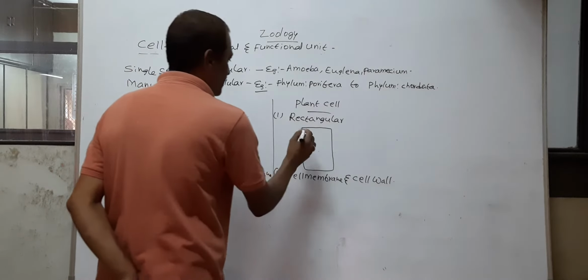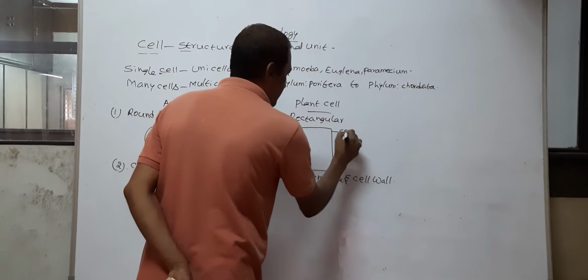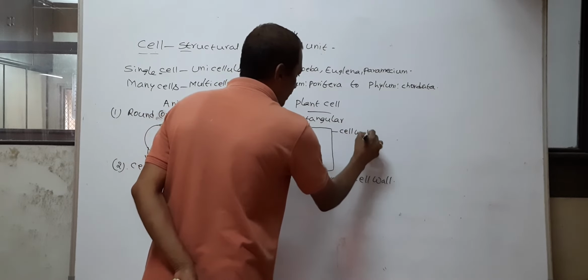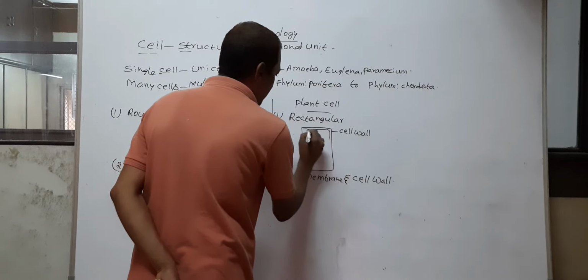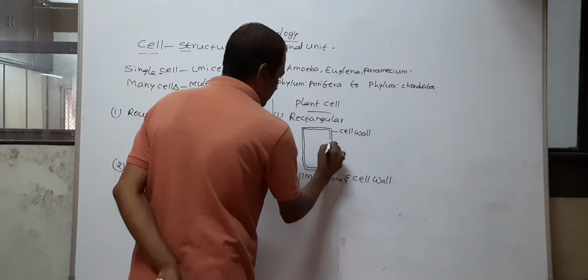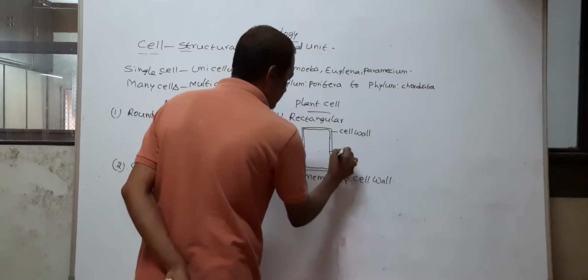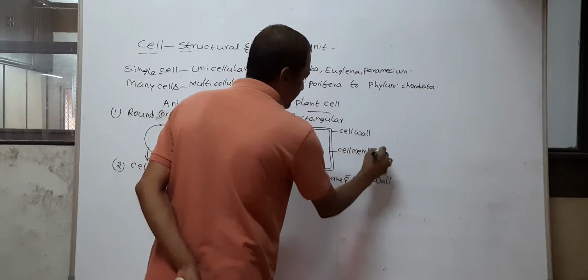But the plant cell is covered or enclosed by the cell wall. This is the cell wall. Inside the cell wall, a thin layer is present called the cell membrane. This is the cell membrane.